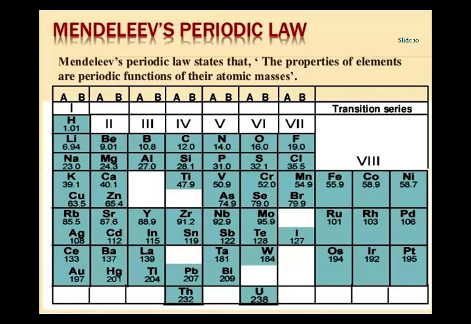For example, next to calcium, you can observe the calcium here with atomic mass 40. Next to calcium, with atomic mass 40, should be titanium. You can see the titanium here. So next to the calcium, instead of a vacant space, there should be titanium, but titanium is placed in group 4 because titanium has properties similar to that of silicon instead of aluminum.